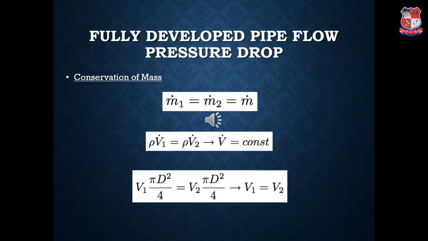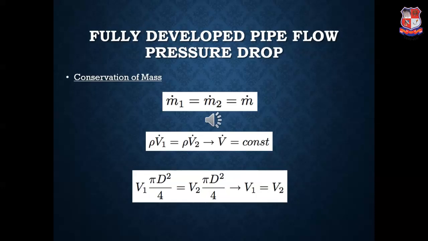As the velocities are constant and also the area is constant for a given pipe, q1 is equal to q2, which is equal to q. Now for q we know that the discharge is given by velocity into the flow area.